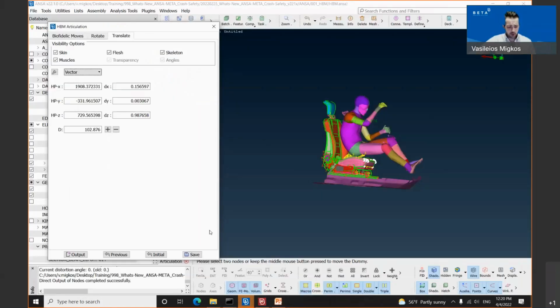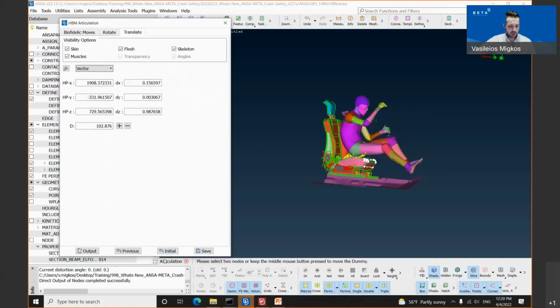As well as we have the options inside the human body articulation window which say previous. We have seen already the option initial. There is a main difference between previous and initial. Initial means that the human body model moves to the initial position where we have loaded it inside our preprocessor ANSA. Previous means that it is the previous position of our human body model when the human body model tool has been opened.